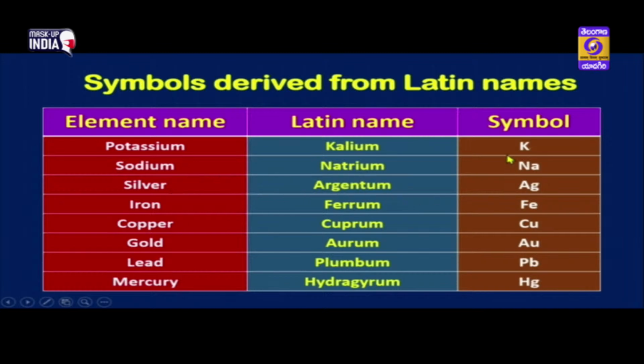So, hence the symbols are different. For kalium, for potassium it is K, for sodium it is Na, for silver it is Ag, for iron it is Fe and others also similar to their Latin names. So, children, I hope you understood how we got the symbols and how we got the element names and their symbols.